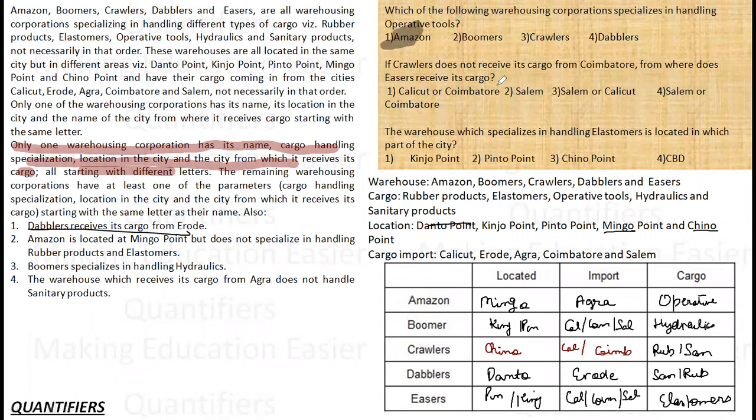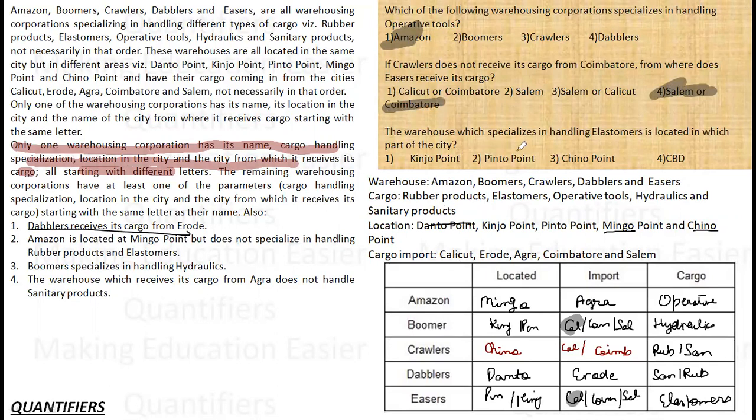Second, if crawlers does not receive its cargo from Coimbatore, so crawlers are receiving from Calicut. If they are receiving from Calicut, Calicut is gone from here. Then where does easers receive its cargo? Easers receive its cargo from either Coimbatore or Salem, which is option number 4. This is the correct answer.